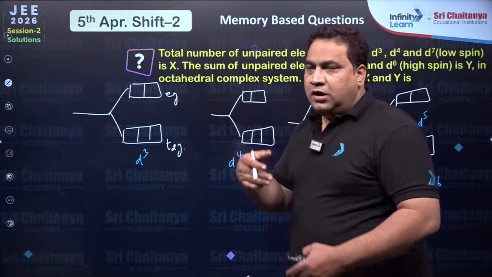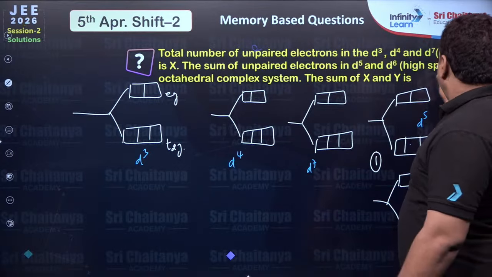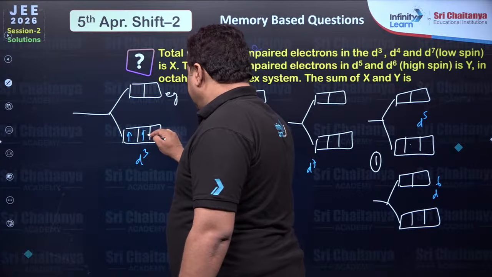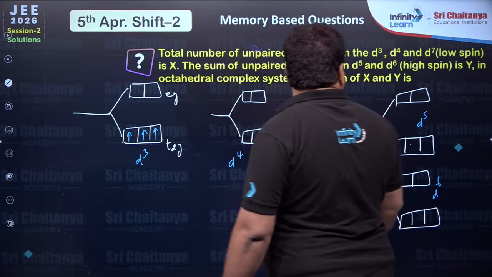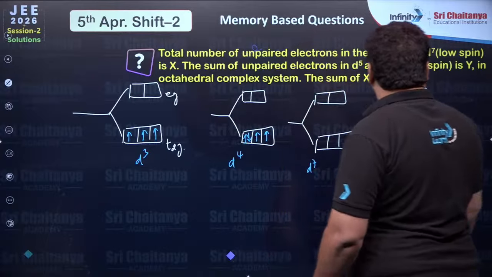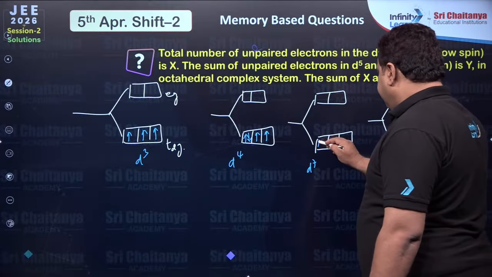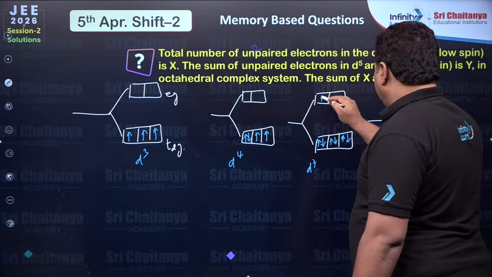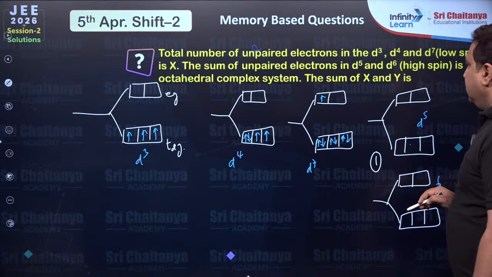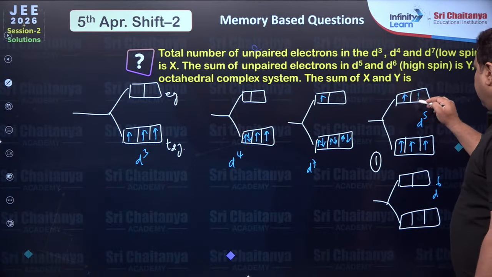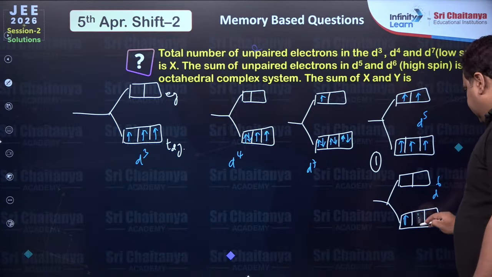Actually, I did low spin, high spin mixed up. So first low spin will do, D3, D4, D7, high spin D5, D6.